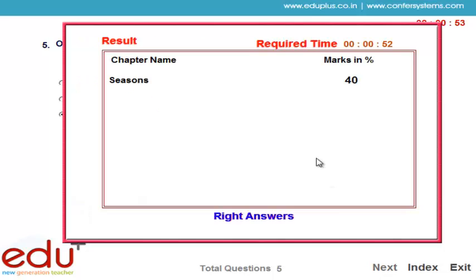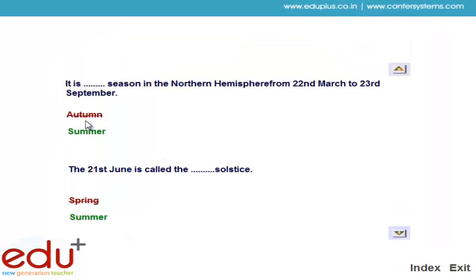Your test is finished, then your result is displayed. The result includes the required timing and marks obtained. If you want to see your right answers, then click the right answer option. After that, the correct answer is displayed in green color and the wrong answer is displayed in maroon color. And after that, the test exits.